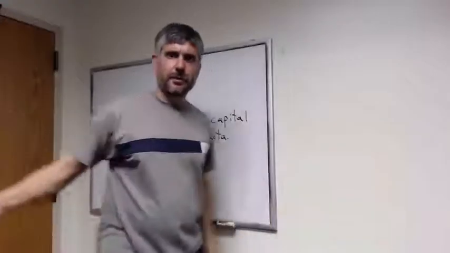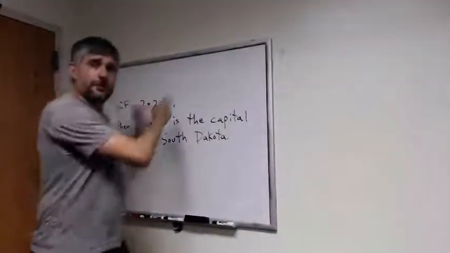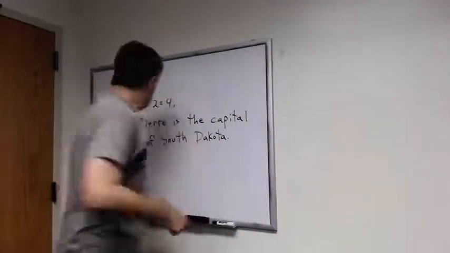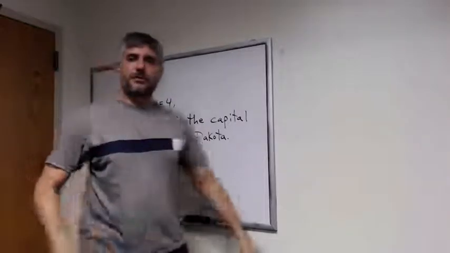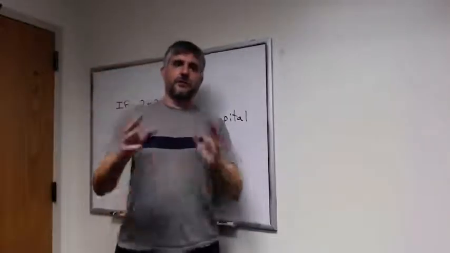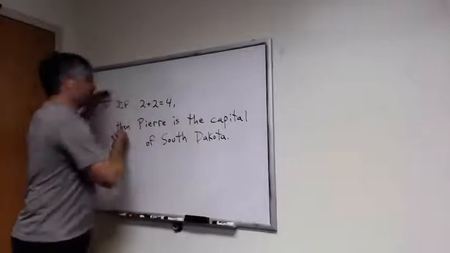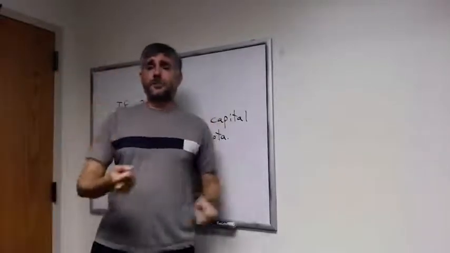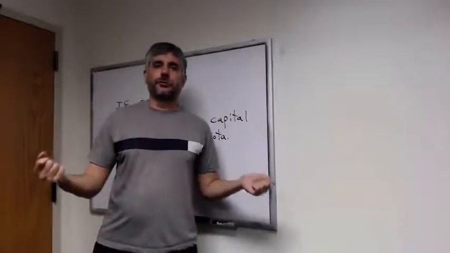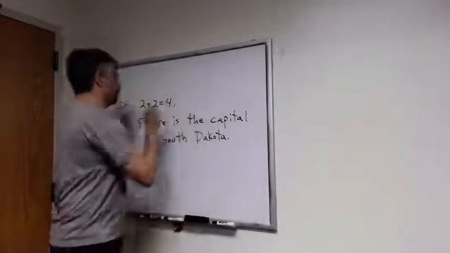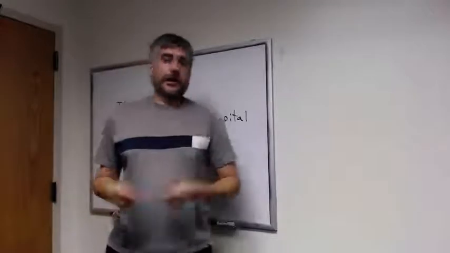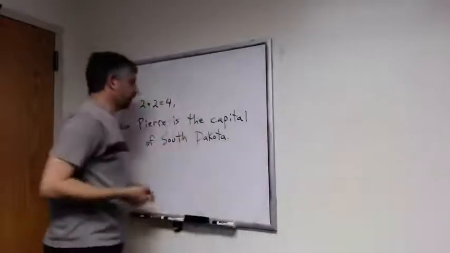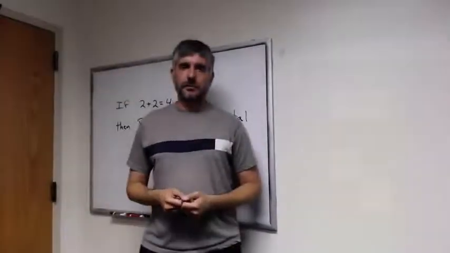Consider this example. If 2 plus 2 equals 4, then Pierre is the capital of South Dakota. Now what I've done there is used the propositional connective if-then to connect two propositions, both of which are true. It's true that 2 plus 2 equals 4, and it's also true that Pierre is the capital of South Dakota.